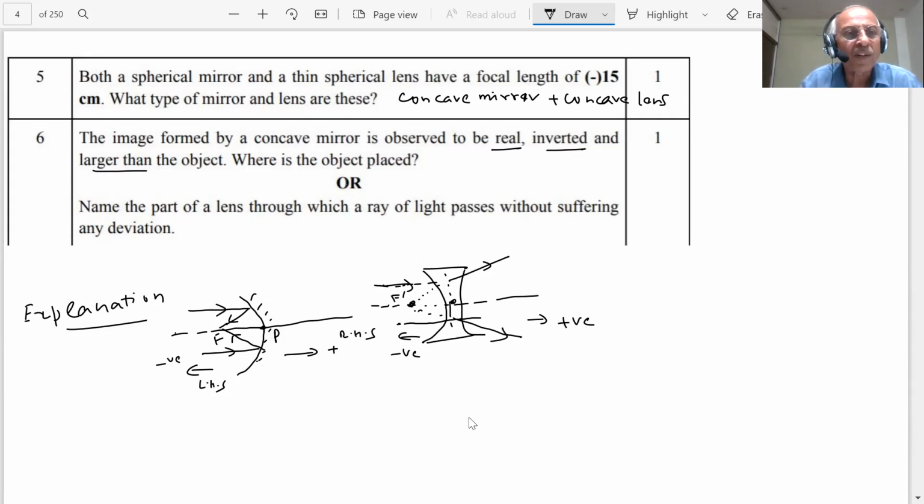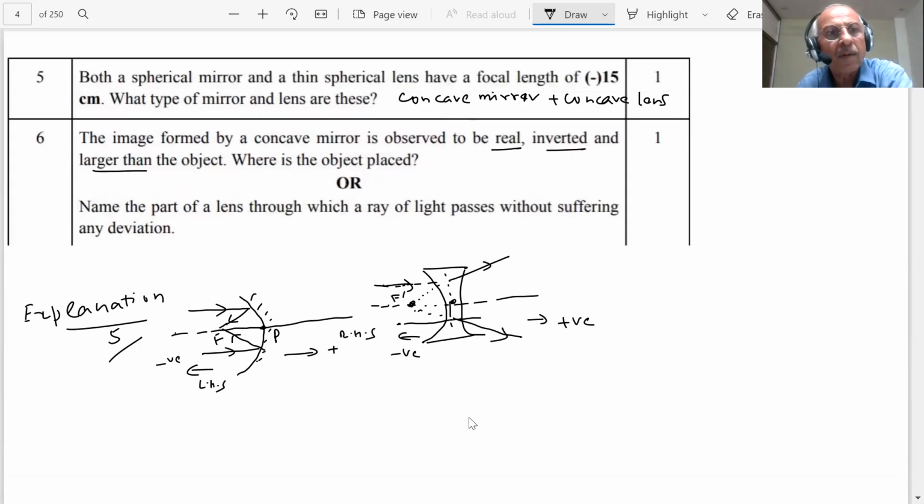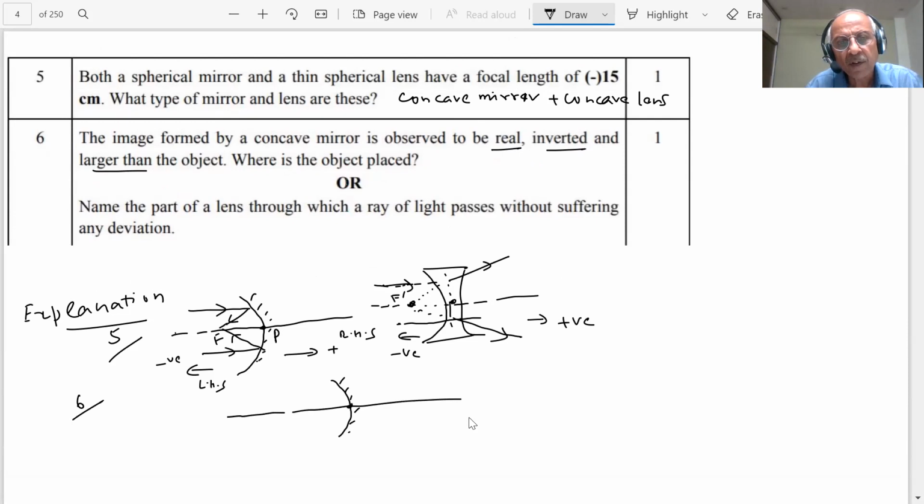So let me explain this question. This is our concave mirror, student. You already know how to draw this: optical center, this is my F, and double of this is my C. So if I put an object between F and C, what happens? How do you draw the images, students?